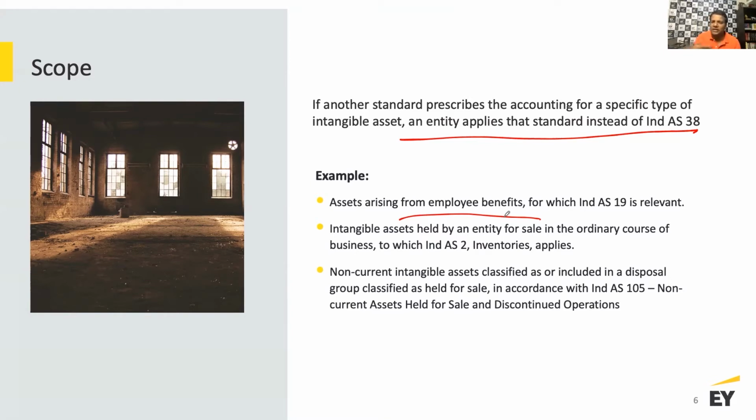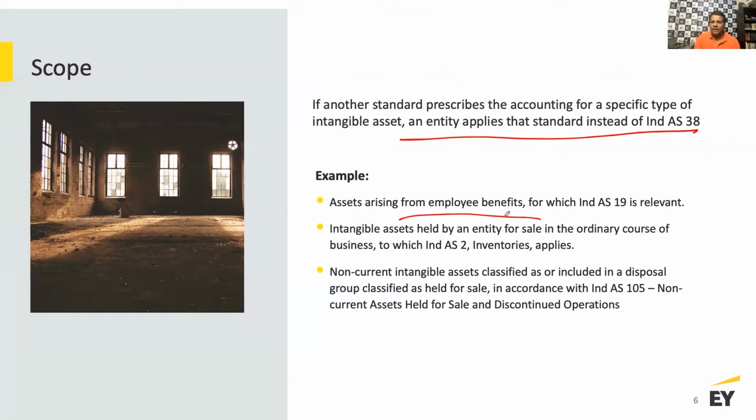Even though you may have purchased such software in advance, you are a reseller of such software, right? So depending upon the purpose for which you are owning a particular asset, you're going to account for that in that particular accounting standard. So again, Ind AS 38 looks at intangible assets which are held for the purpose of production, or for supply, or for rendering of services, or for rentals, or for administrative purposes. So all of that is what you need to understand and keep in mind.